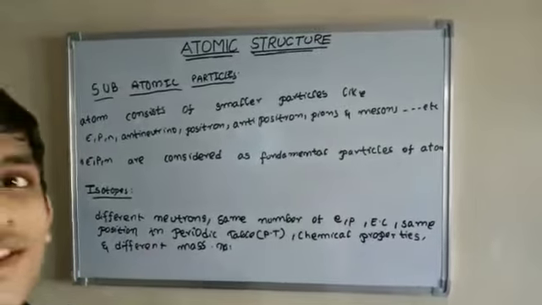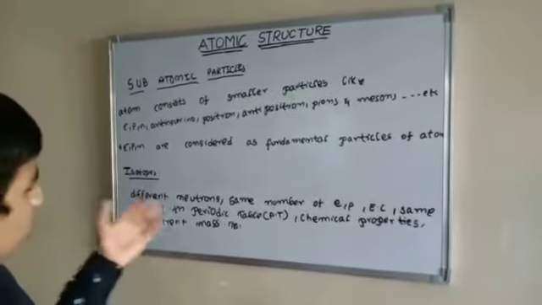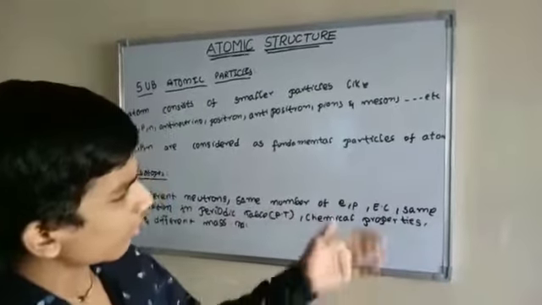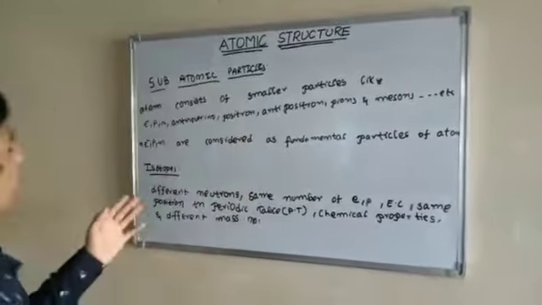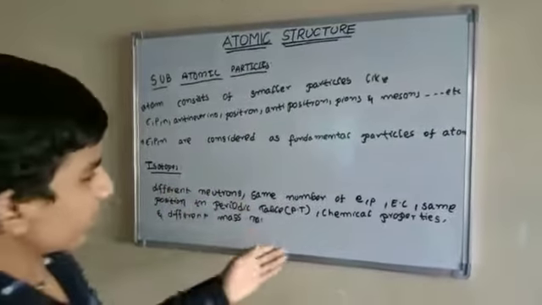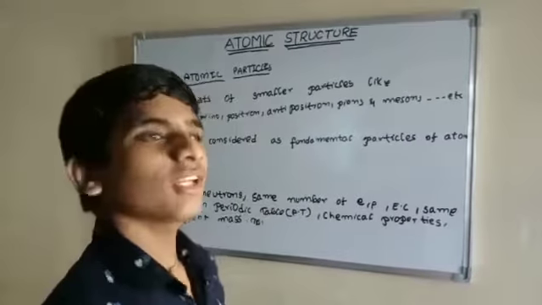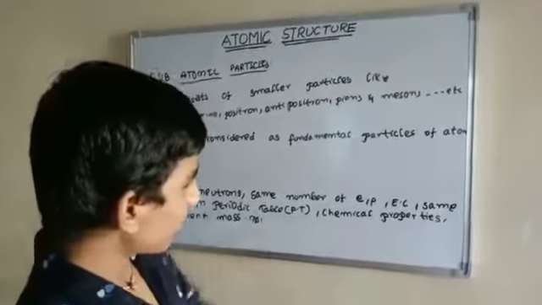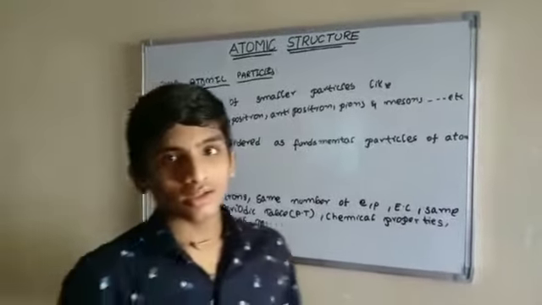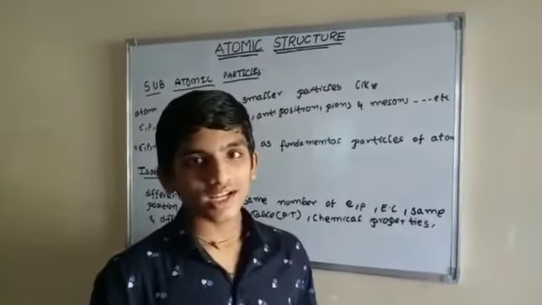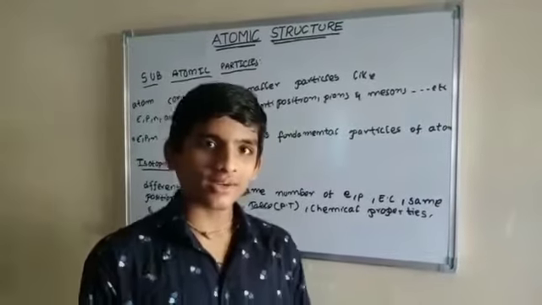There is also a second definition for isotopes. They have different numbers of neutrons, but the same number of electrons, protons and electronic configuration. EC means electronic configuration. They have the same position in the periodic table. The periodic table can also be written as PT. Their chemical properties are also the same, and they have different mass numbers, as we learned in the first definition. They have the same atomic number but different mass numbers.